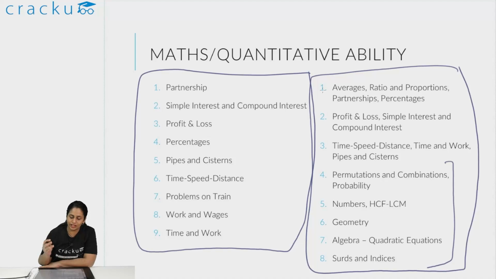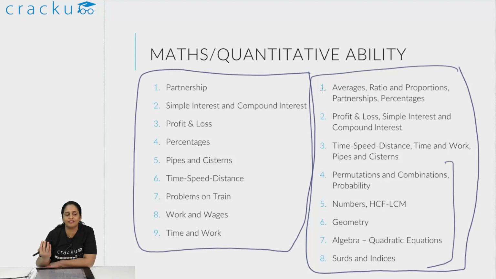There is a huge emphasis on arithmetic. There's averages, ratio, proportion, partnerships, percentages. There's profit and loss, simple and compound interest, time, speed, distance, time and work, pipes and cisterns. All these questions definitely do come. But apart from that, we will have to do permutations and combinations. Quite a few permutations and combinations questions come. Basic number systems will come, not remainder theorems or anything difficult. HCF, LCM, fractions, and basics of number systems will come.